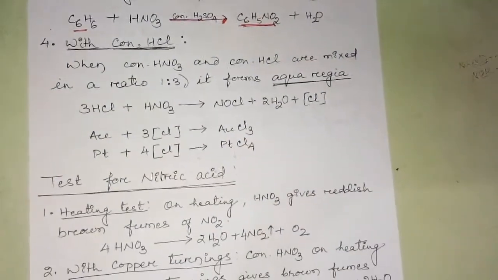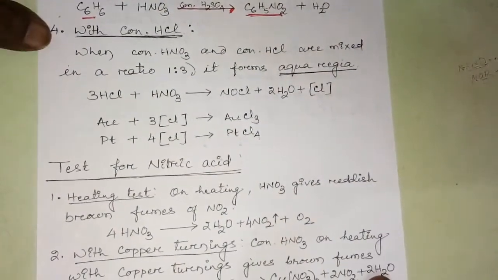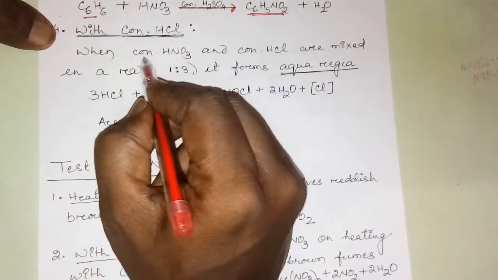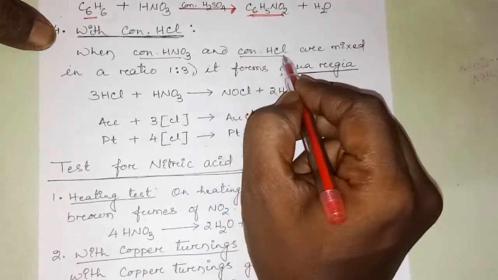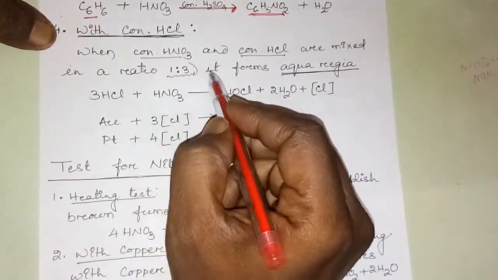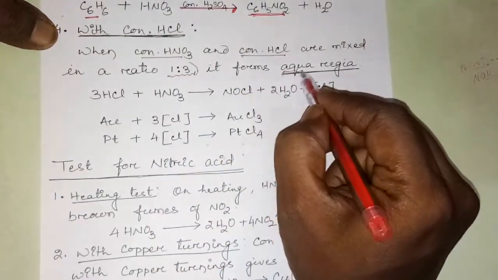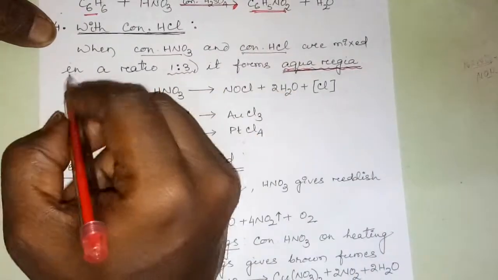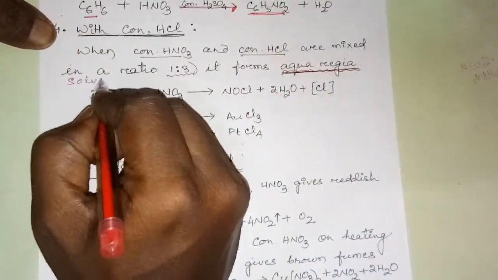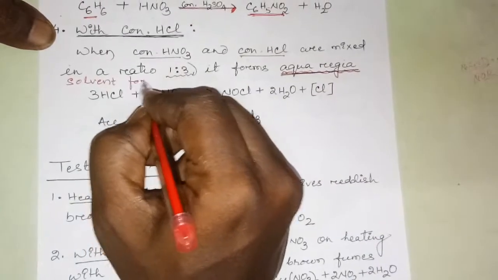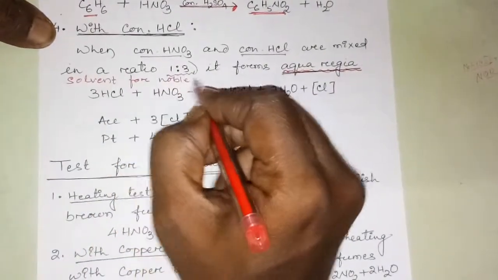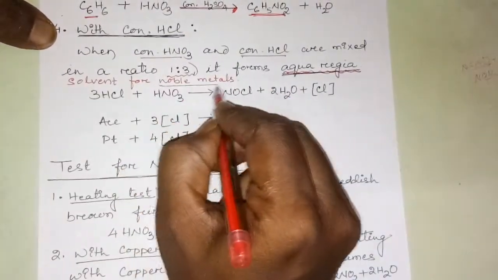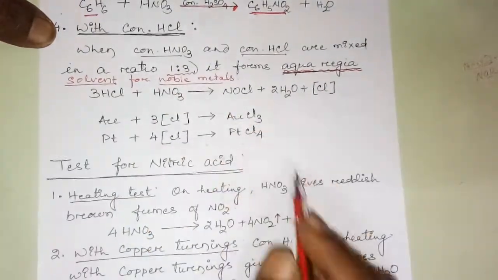Then another interesting reaction is with concentrated HCl. What happens when concentrated nitric acid and concentrated HCl are mixed in a ratio of 1:3? The mixture is called aqua regia. It is the solvent for noble metals. Keep it in mind: not noble gases, noble metals. Why are we telling it is a solvent?